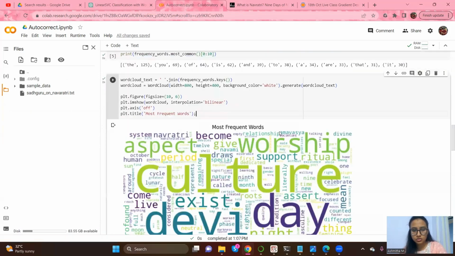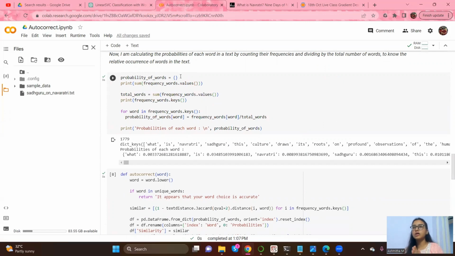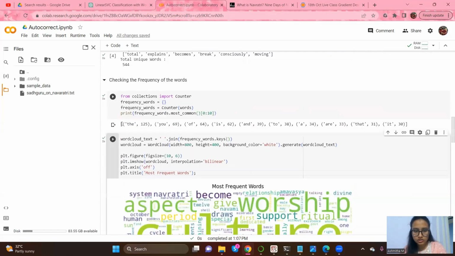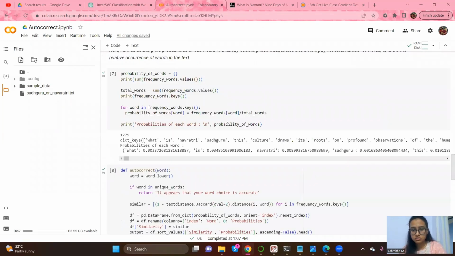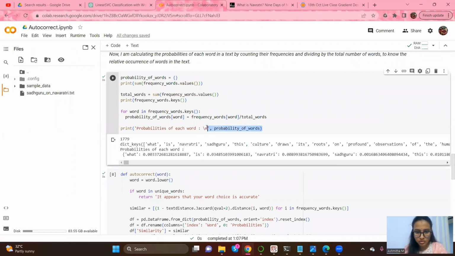Now I visualized it using word cloud. I want to know the occurrence of each word. For suppose, I will relate this. In this, the is repeating 125 times. So the probability of the word the occurring in the blog is a bit more than this. I'm trying to measure the occurrence. See, if you print probability of words, the word what is occurring 0.003 times. And if you see, it is greater than what? It is 0.03. Now this is 0.003.